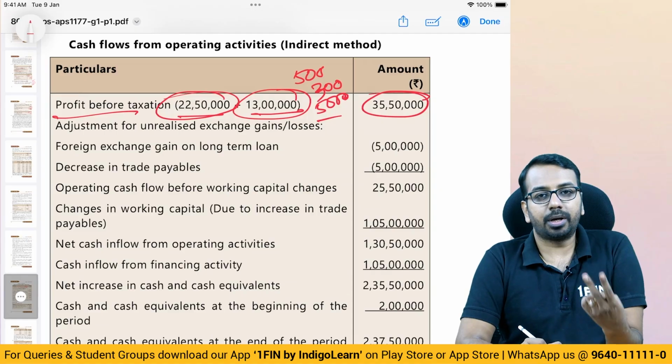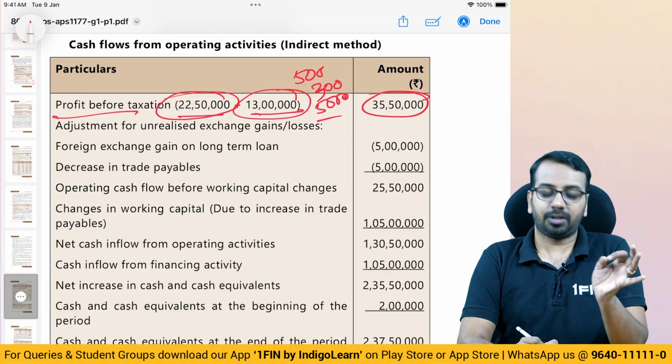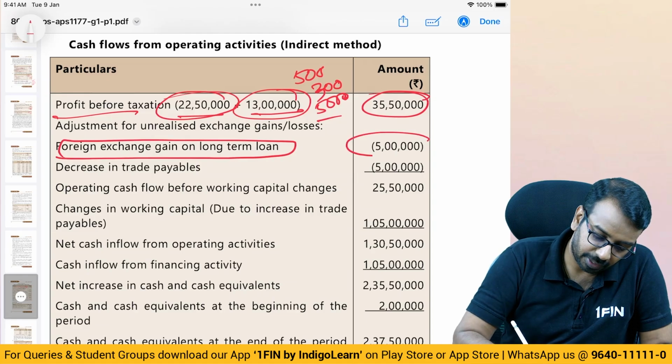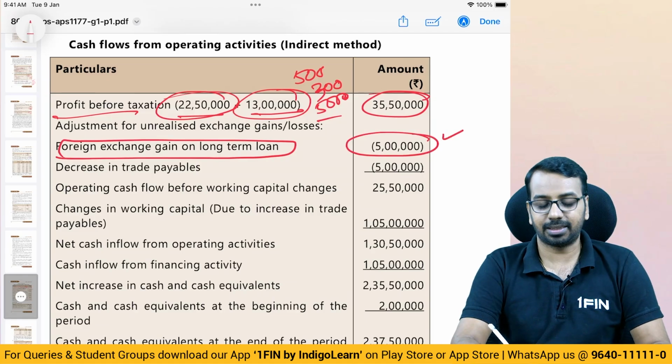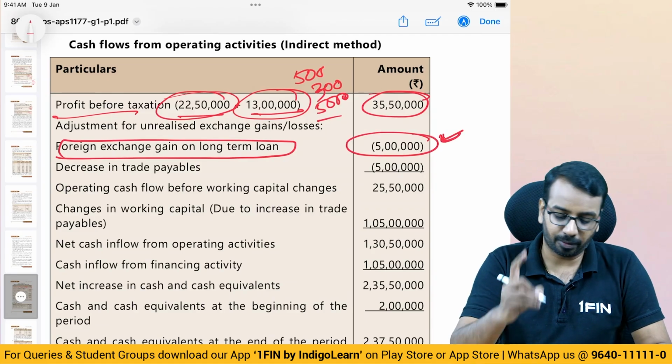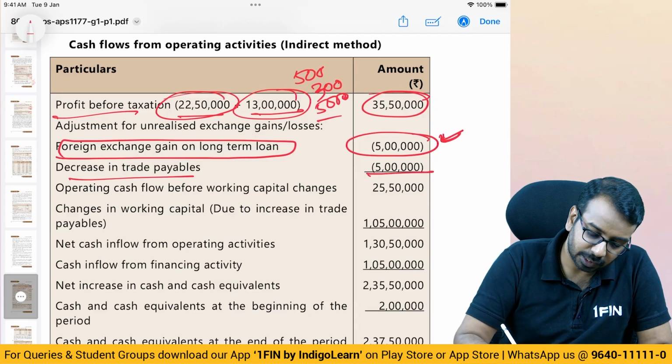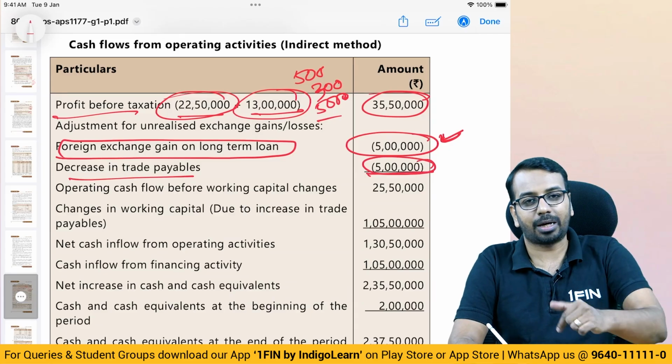Now, there are two ways to treat these unrealized gains and losses. First is your foreign exchange gain on long-term loan, 5 lakhs. This is your non-financing activity that you will adjust. Okay, that is the first thing. Second, this trade payable, whatever is the adjustment of 5 lakhs on foreign exchange, you can adjust it here.